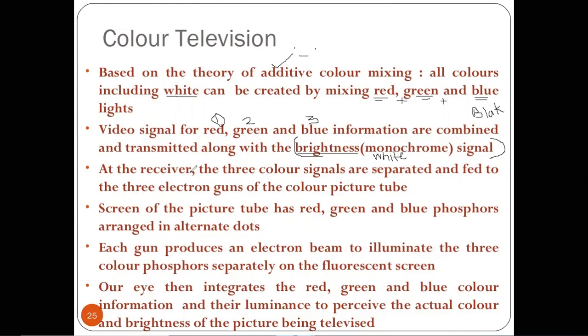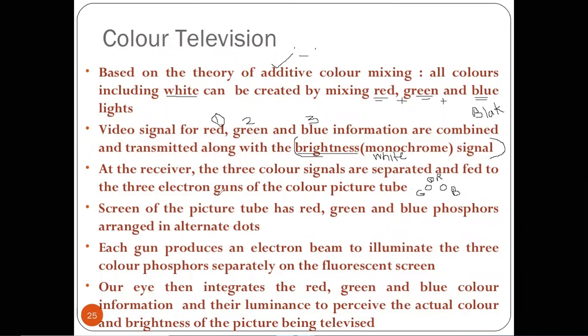At the receiver, the three color signals are separated and fed to the three electron guns of the color picture tube. Here we use a color picture tube which has three different guns, the originating points. The first gun we call the red gun, the next the green gun, and the third a blue gun.